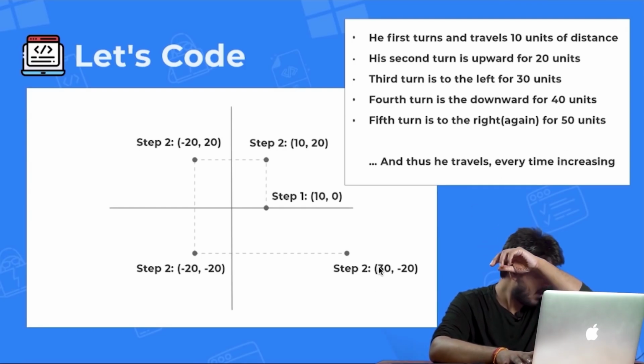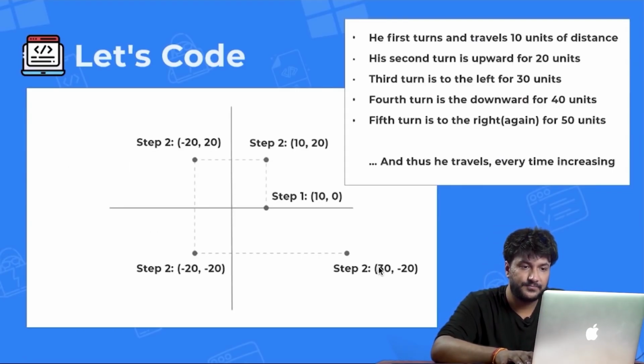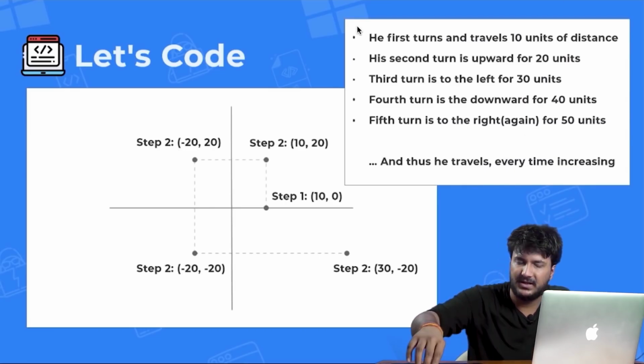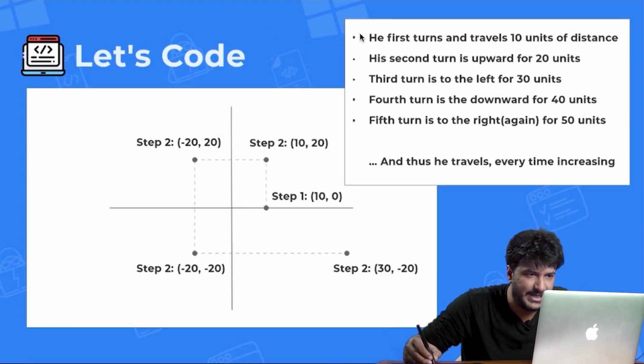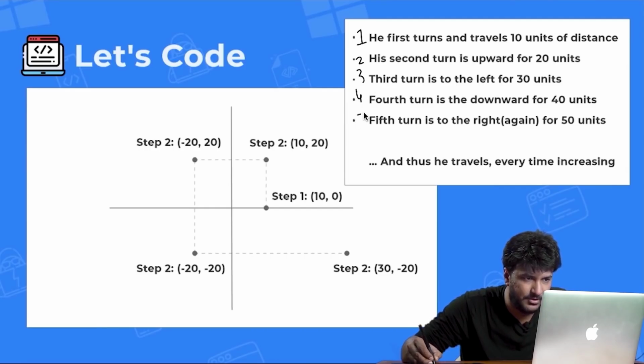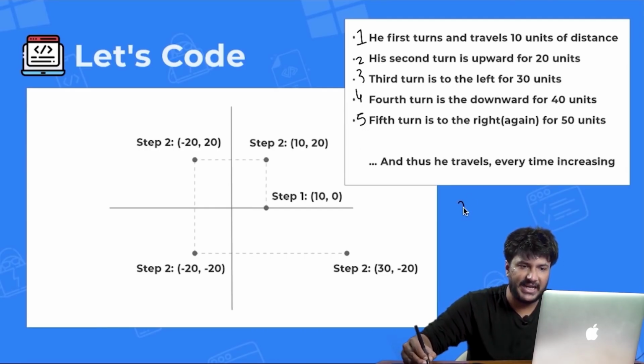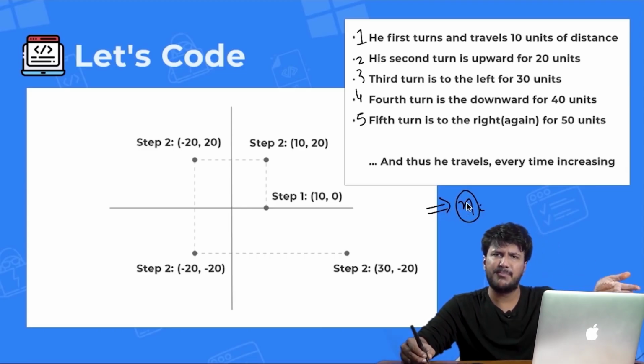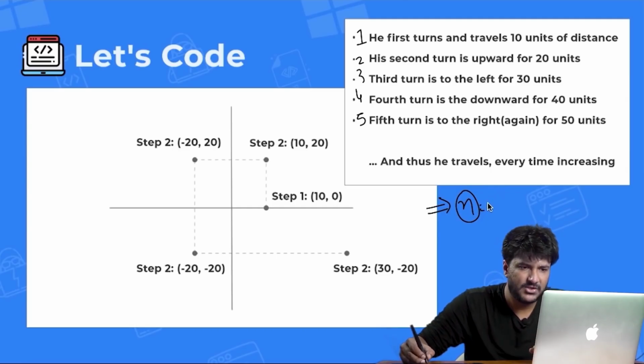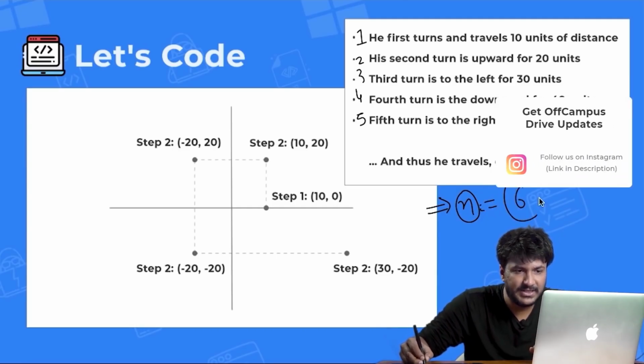Same thing goes on. Now again, a lot of people will get confused: what if the value is 6? Let me just explain this here. Just let me use the pen here. So this is step 1, this is step 2, this is step 3, this is step 4, this is step 5. Now, n is basically the variable that I will be using for coding. The compiler will know that you are using some scanf, or some cin, or System.in, right? So if the n value is 6, then what?